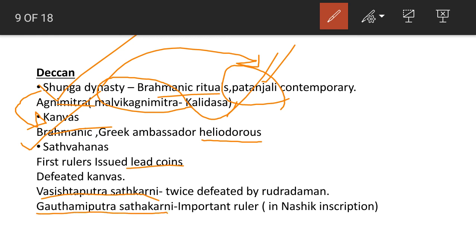Vasishthiputra Satakarni was defeated by Rudradaman, which we have also discussed in the earlier slides. Gautamiputra Satakarni was the important ruler at that time, and he was described in the Nashik inscription.